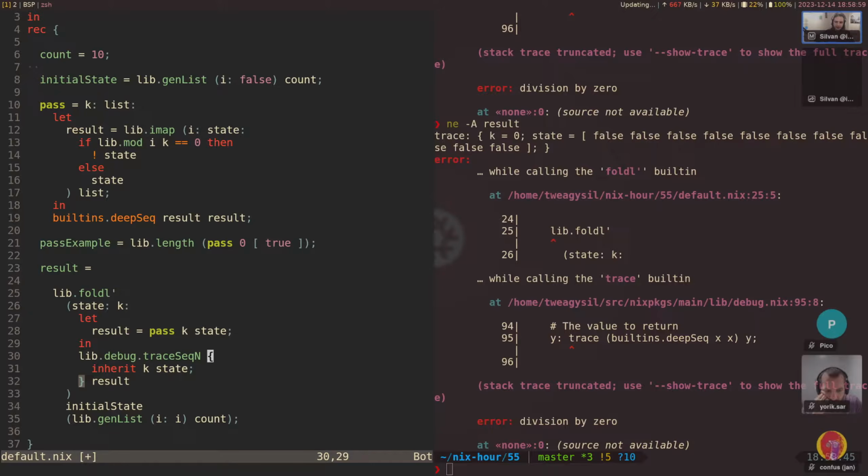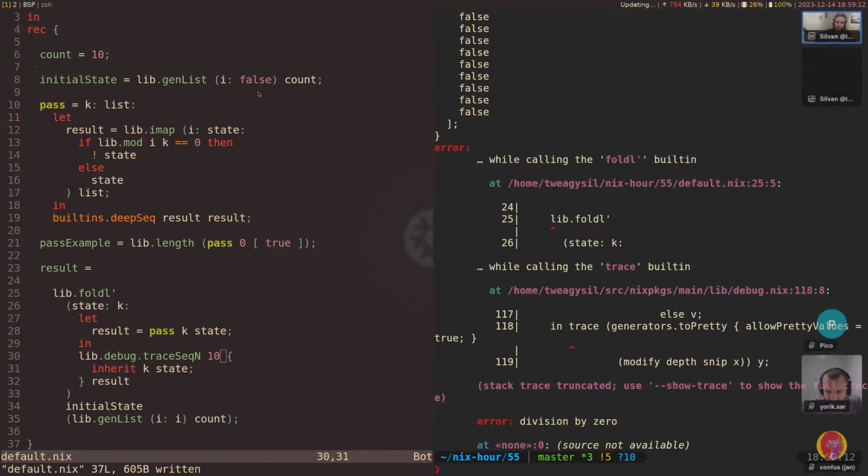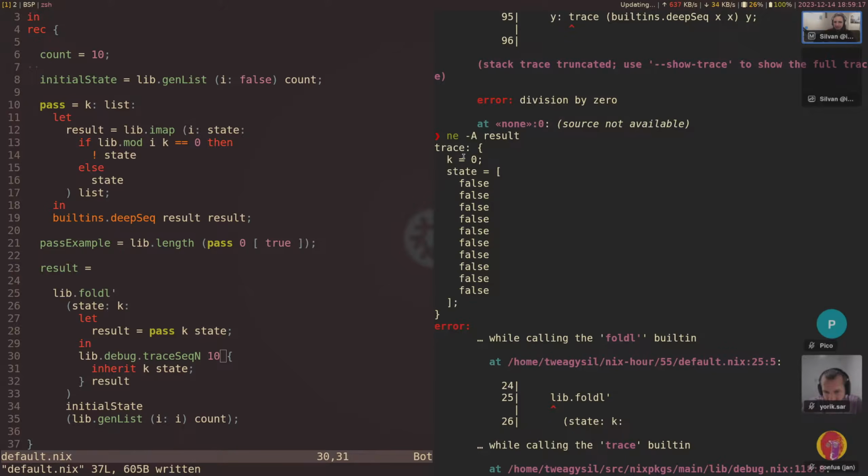If you use tracesec n, you can give it a number to say how deeply it should recurse. By default, the tracesec recurses infinitely deep, or at least to some degree. But also the good thing, at least in this case, is that it prints it in multi-line format. So if you have anything complicated, you can just add it in here and it will print it.